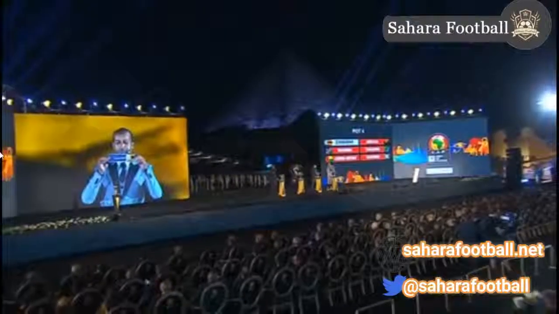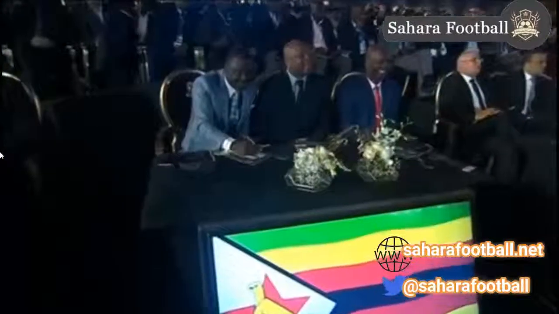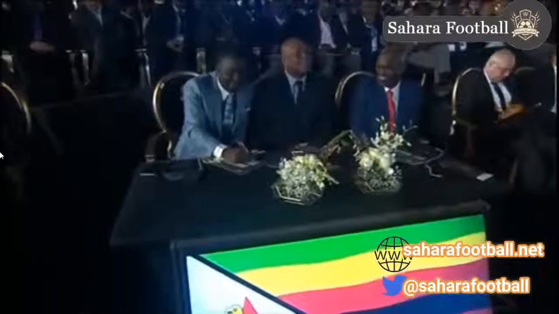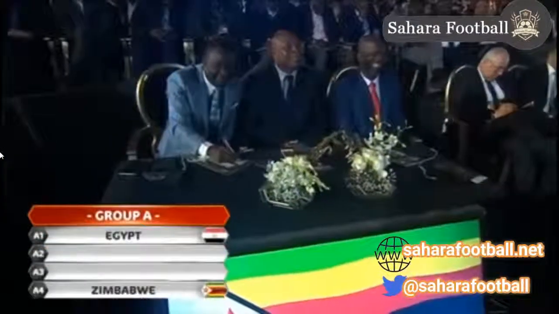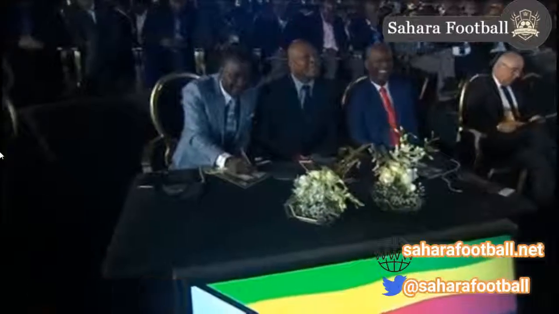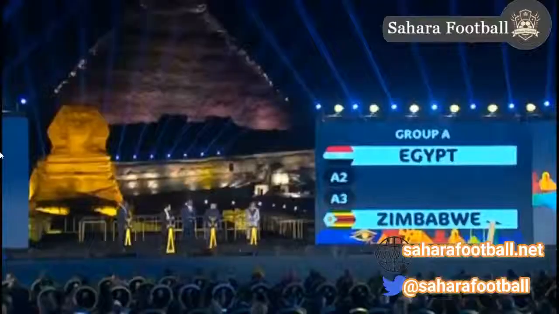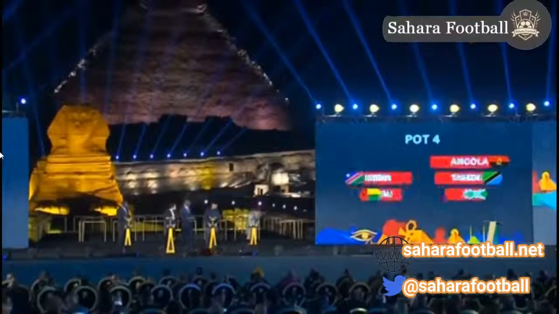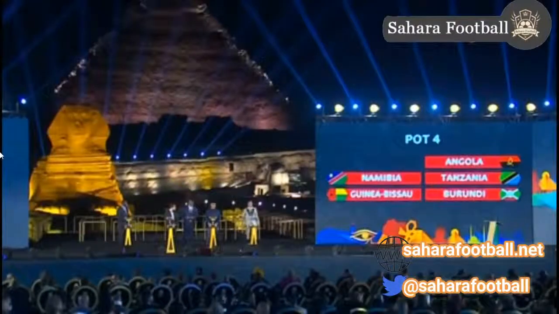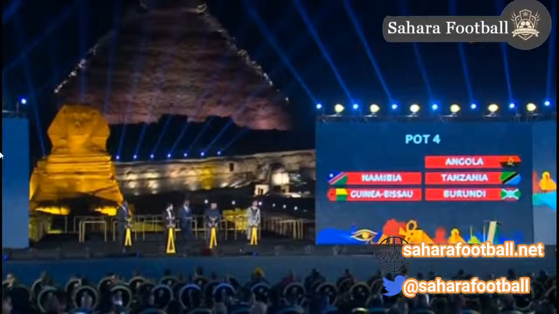Zimbabwe, the Warriors. The Warriors fought their way through to claim their ticket and qualified for the second time on the bounce. Zimbabwe marked their debut in 2004 in Tunisia. So the opening match already will be between Egypt and Zimbabwe. The next one, please.